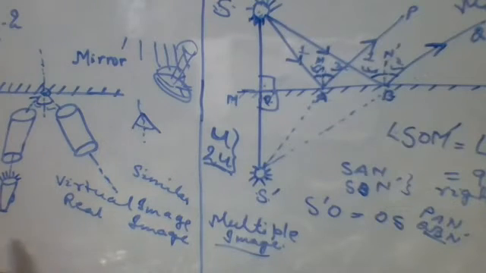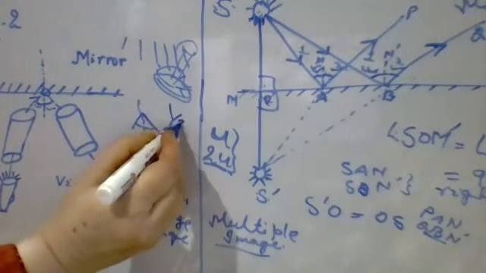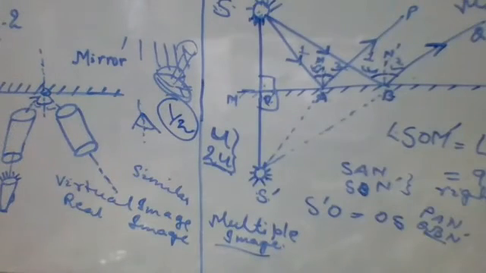So to have a full view of your height, you have to take at least half of your size, the mirror should be, so that you will have a full view of your body.